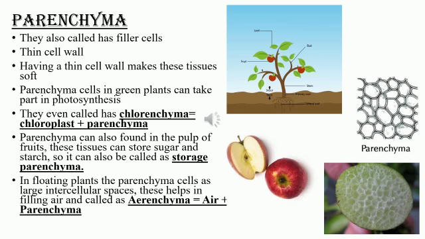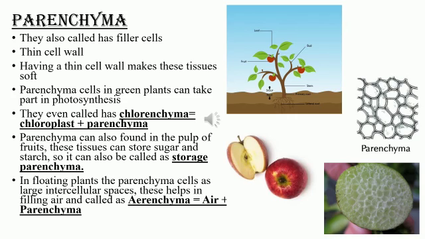Coming to the first type of simple permanent tissue, parenchyma. These parenchyma cells are also called filler cells. Filler in the sense they fill the gaps of a region in a plant body. Parenchyma has a very thin cell wall.